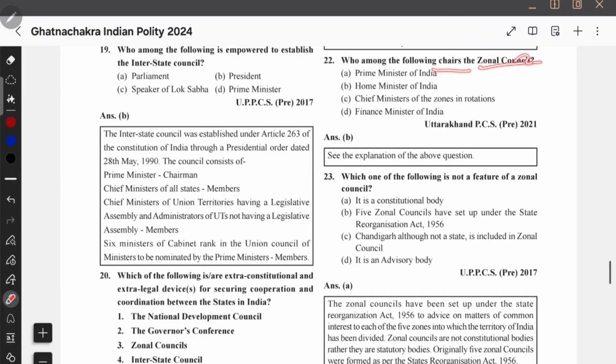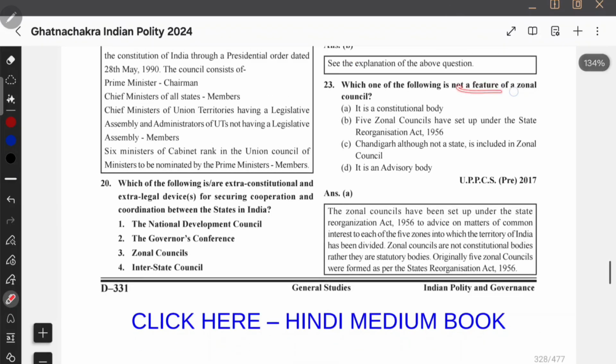And they're asking who chairs the zonal council? The answer is the Home Minister. Not a feature of the zonal council, yes. Zonal councils are not constitutional bodies. They are statutory bodies under the States Reorganisation Act 1956.